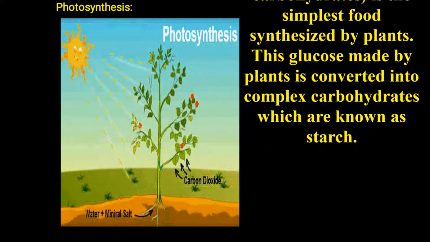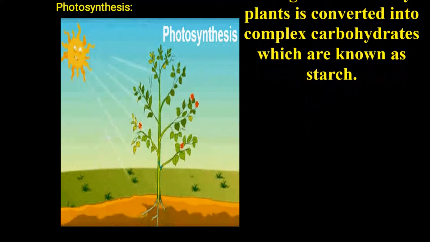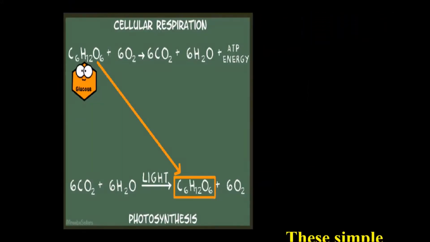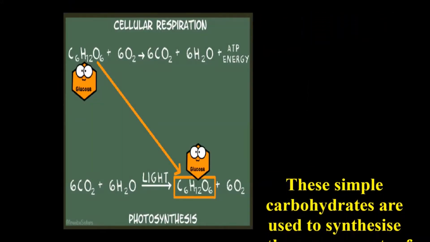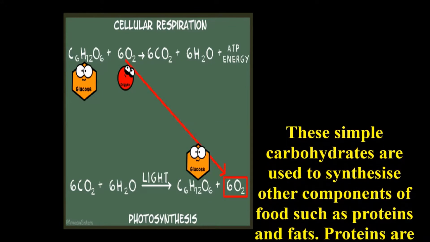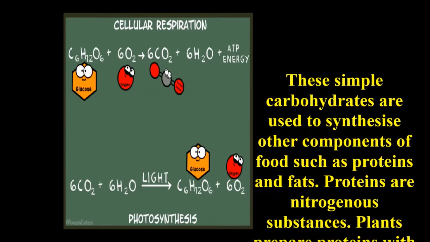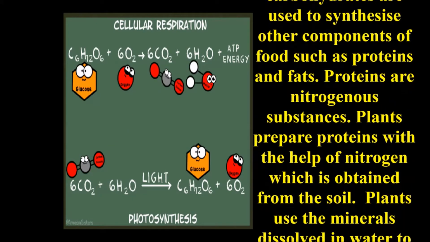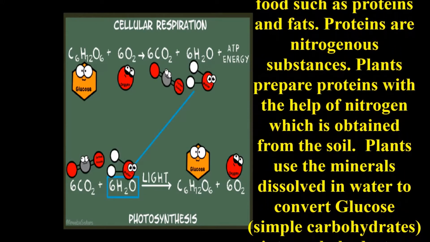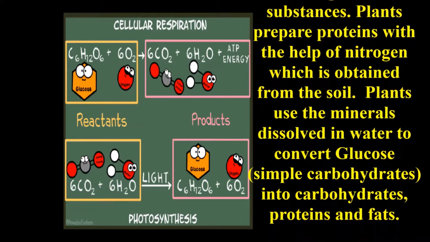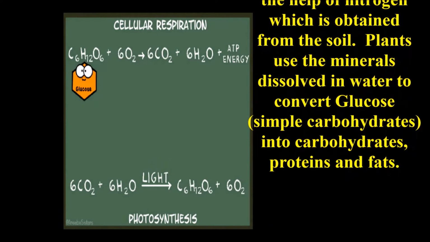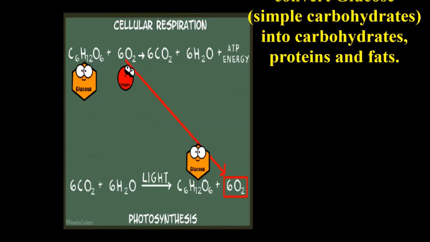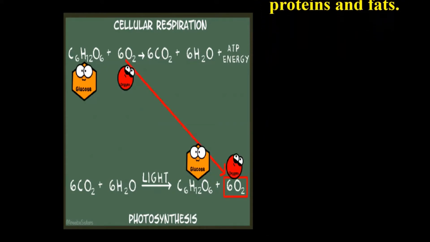This glucose made by the plants is converted into complex carbohydrates which are known as starch. These simple carbohydrates are used to synthesize other components of food such as proteins and fats. Proteins are nitrogenous substances. Plants prepare proteins with the help of nitrogen which is obtained from the soil. Plants use the minerals dissolved in water to convert glucose into carbohydrates and fats.